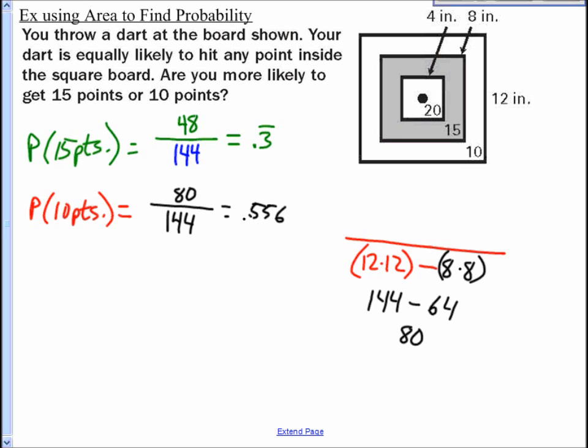Okay, so back to the question, are you more likely to get 15 points or 10 points? Well, which one's a better probability, the 0.556 or 0.3? And you say, well, definitely the 0.556. More likely to get the 10 points. That's probably why it's worth less, right? So 10 points is what's more likely.